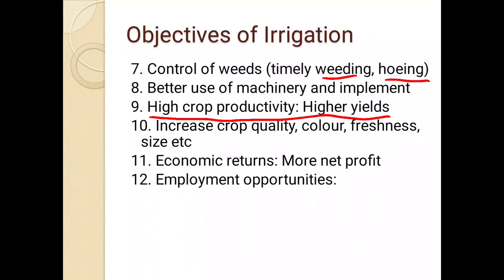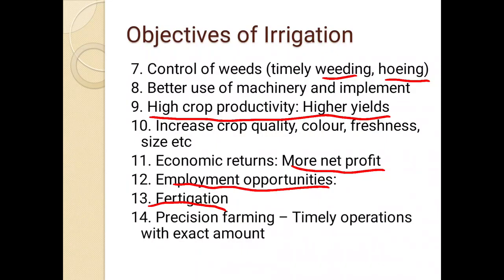Then by using irrigation we can generate more employment. Opportunities for employment generation are more in irrigated areas than in dryland areas. Fertigation is possible. Fertigation means application of water soluble fertilizers through irrigation. So we can apply water soluble fertilizers through irrigation near the root zone of the crop, and that is possible with the help of irrigation. Without irrigation that is not possible. So fertigation is possible, we can have more employment opportunities, and we can have more economic return, more net profit.